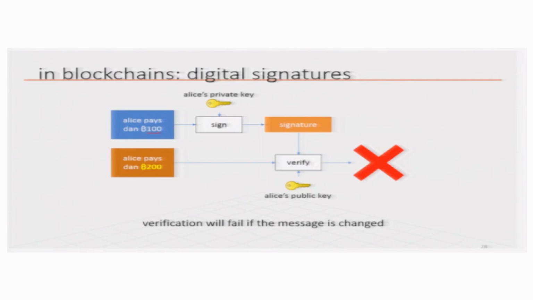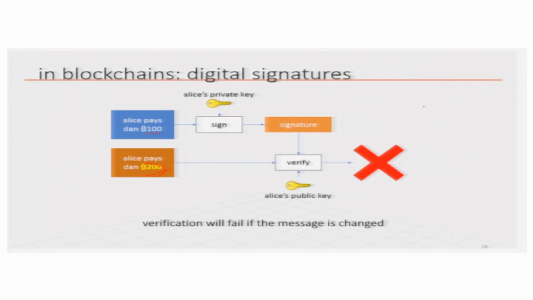And also, if Alice said that I want to pay 100, but somebody in the middle intercepts, see this message is broadcast to the entire blockchain, that is how the blockchain works, everything is sent to everybody. So, if Alice pays Dan, let us say somebody changes it to say that Alice pays Dan 200 coins. Now, Alice said 100 coins and she signed the transaction. Remember how they sign the transaction?